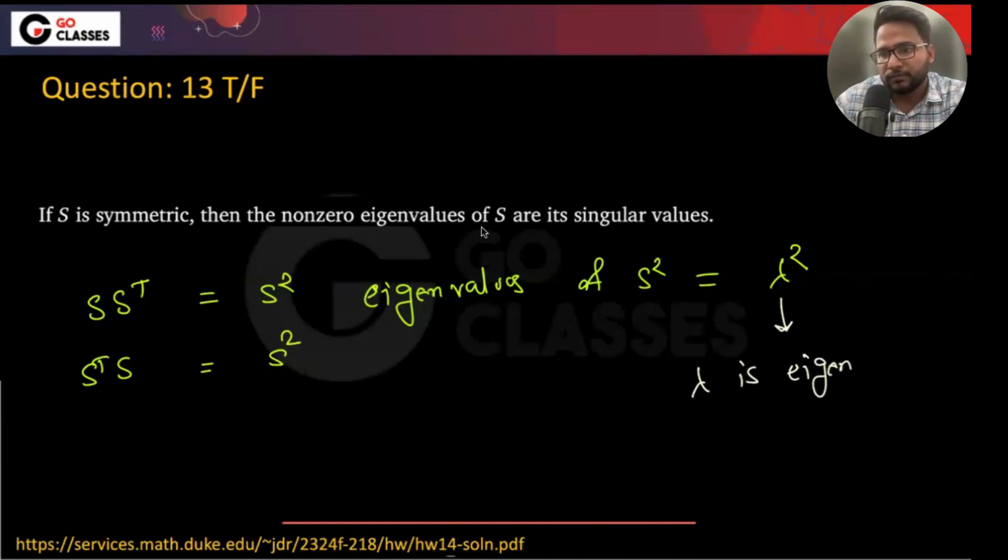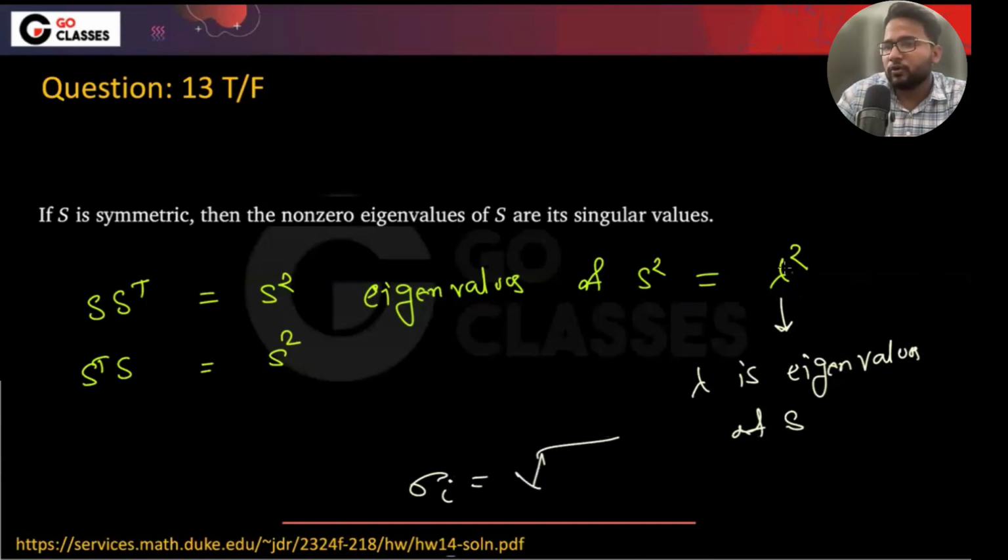So lambda is the eigenvalue of S. Now you tell me, how do we calculate the singular values? It is the square root of this lambda square, right? By the way, the singular values, as we know, are always greater than zero. So if it is 9, then the square root will be 3, right? We don't take the negatives.